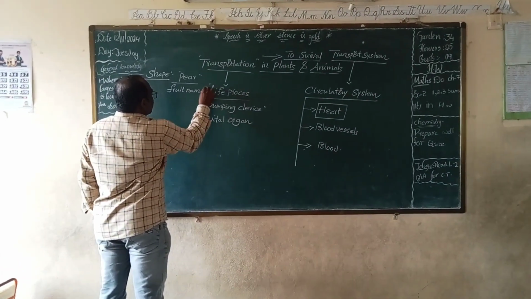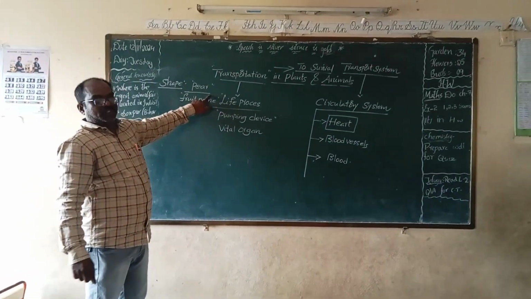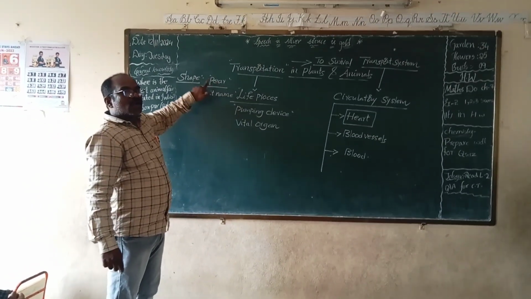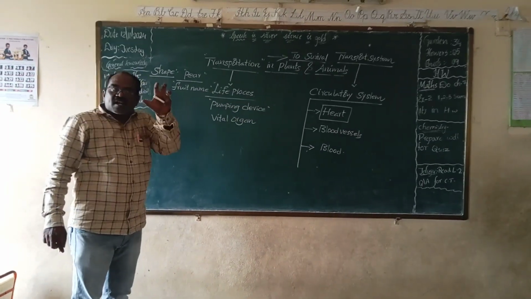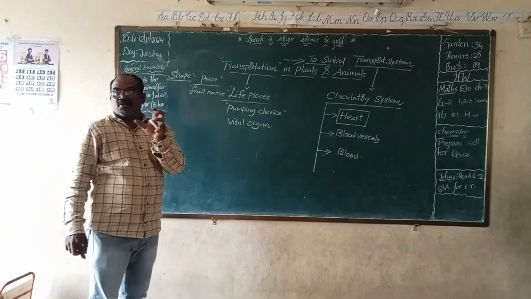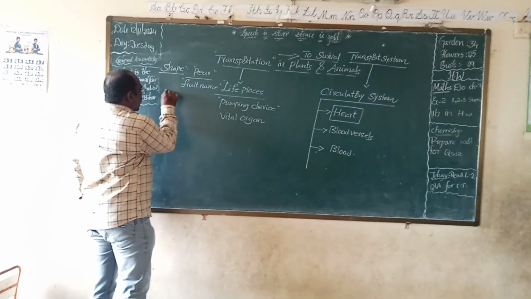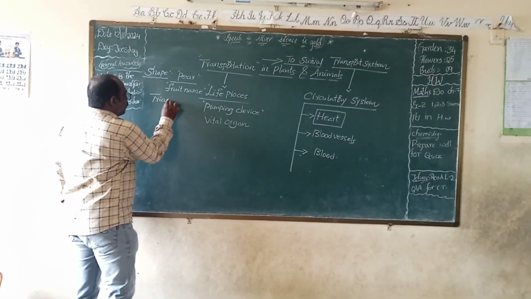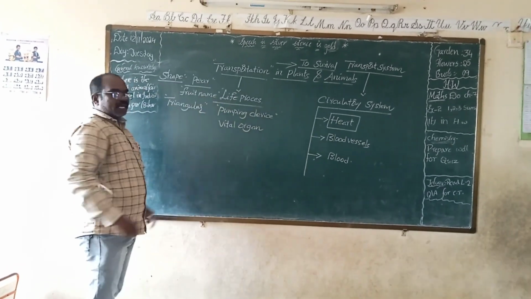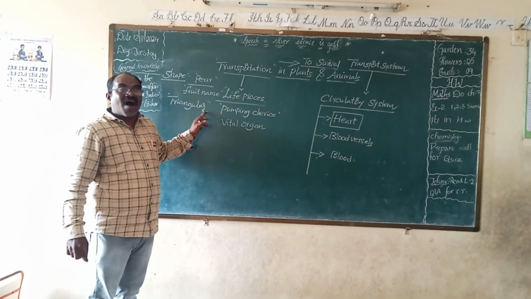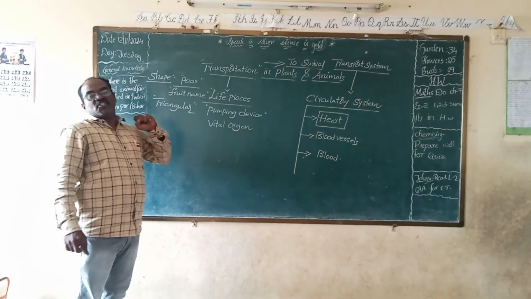Heart is a pear-shaped structure. Pear is one of the fruits. We can observe the external structure of the heart. It looks triangular in shape.